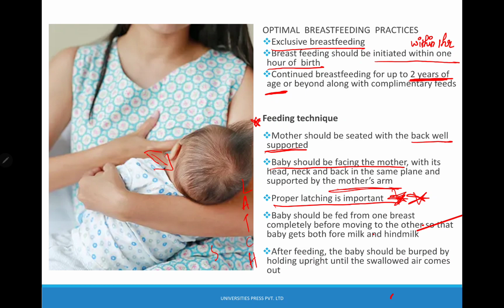Just for revision, the latch score is nothing but L for latch, A for audible swallowing, T for type of nipple, C for comfort, and H for holding. In latch, as you would have learnt in pediatrics, score 0, 1 and 2. In latch, if very sleepy or reluctant; audible swallowing, you need to check; type of nipple, whether inverted, flat or everted; comfort.